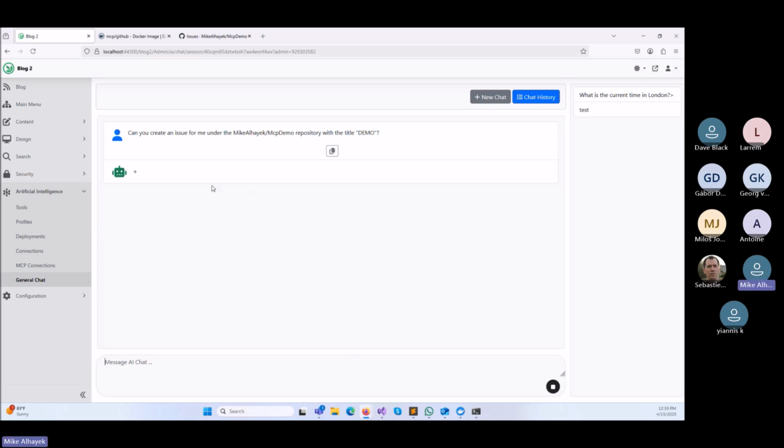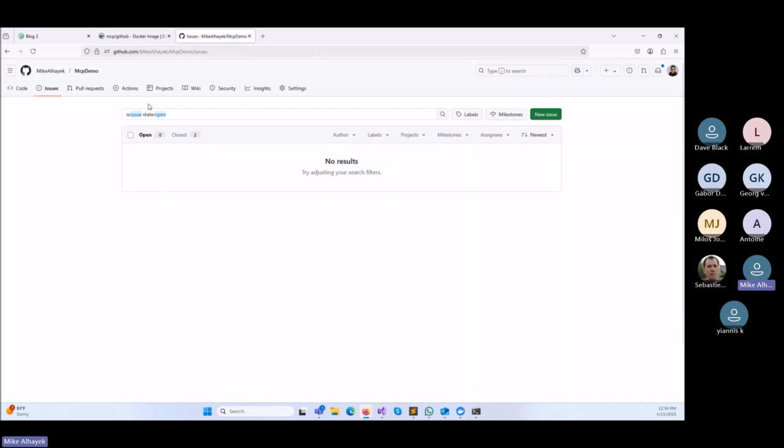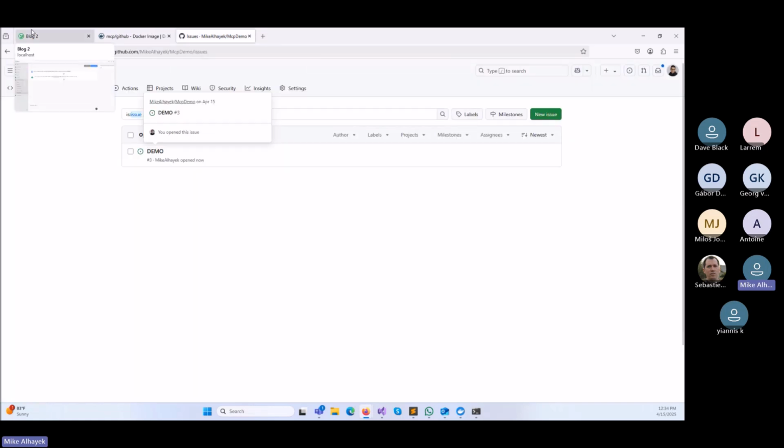So now what it's going to do is recognize that, hey, it needed to do things. So it knows the functionality that's available, which is the MCP for GitHub. And it's able to say, okay, I created a demo. I did it. So you go here, look at that. And now it created a demo for me, or an issue.